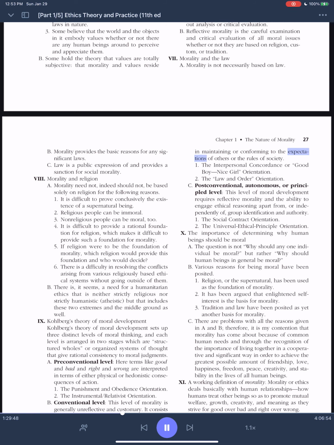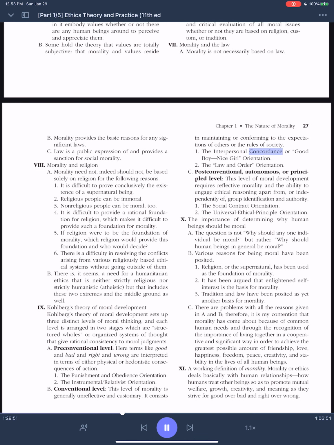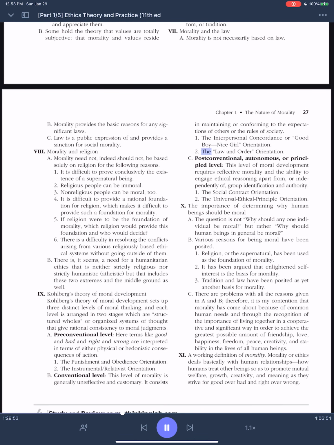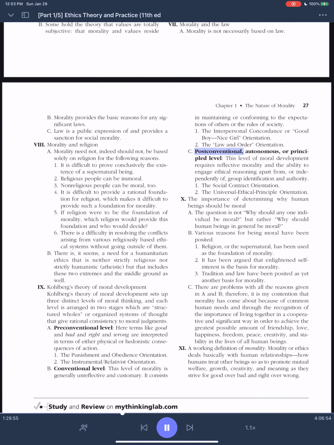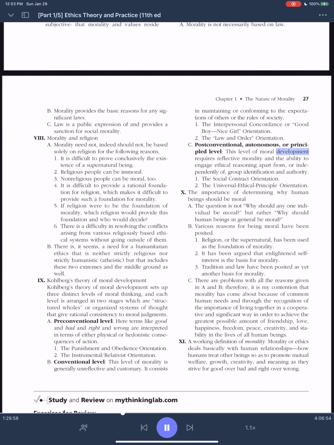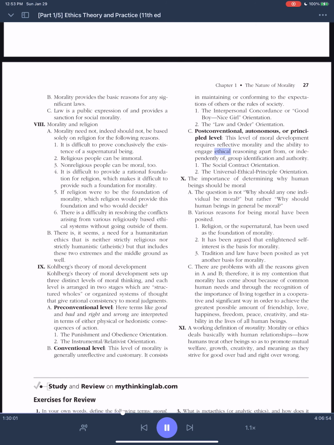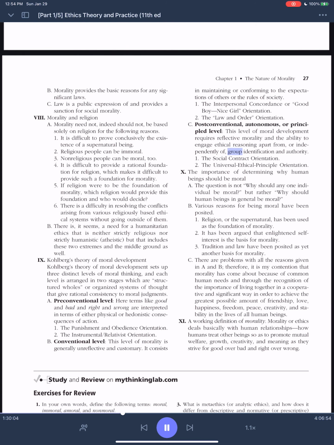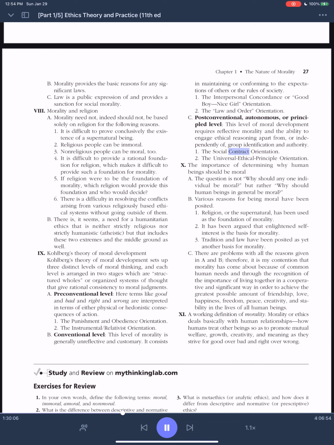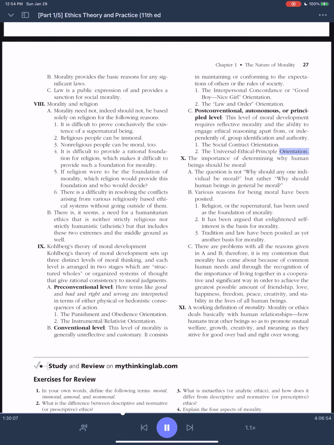It consists in maintaining or conforming to the expectations of others or the rules of society. 1. The interpersonal concordance or good boy nice girl orientation. 2. The law and order orientation. C. Post-conventional, autonomous, or principled level. This level of moral development requires reflective morality and the ability to engage in ethical reasoning apart from, or independently of, group identification and authority. 1. The social contract orientation. 2. The universal ethical principle orientation.